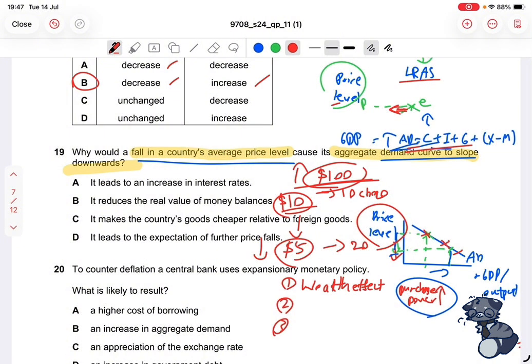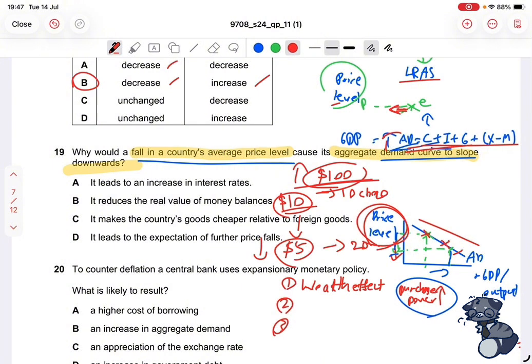So this is not to be confused with a government policy such as fiscal policy or monetary policy being used to affect one of these components to increase aggregate demand and cause a shift in the aggregate demand. Yes, that's correct. However, because this change is caused by a change in the price level, there will be a contraction or extension along the curve instead.